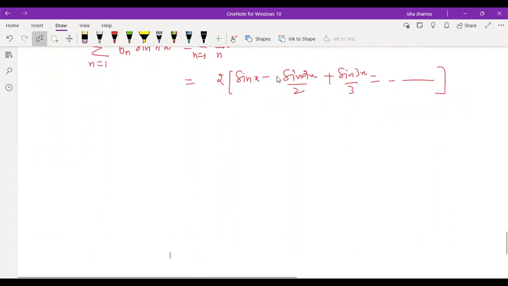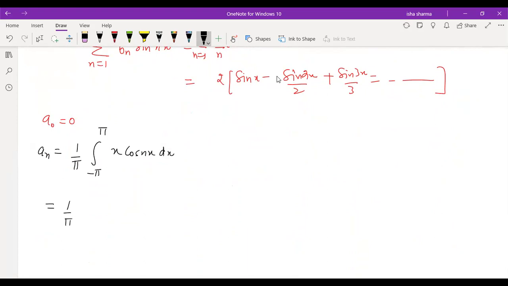Again, a naught we have already computed. For a naught, I have already shown you the integration in detail, so I'm not going to do that again. A naught is turning out to be 0. Now an is 1 by pi times the integral from minus pi to pi of x times cos nx dx. You use integration by parts here because you are given the product of two functions.